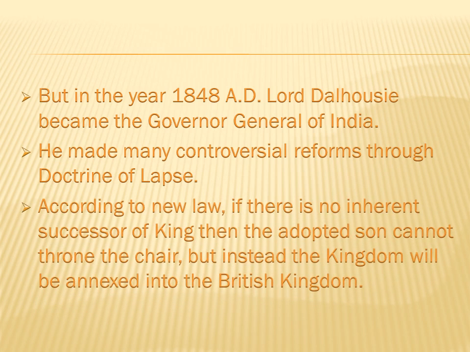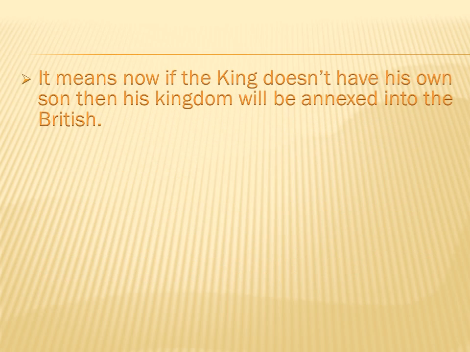According to the new law, if there is no natural successor of the king, then the adopted son cannot take the throne, but instead the kingdom will be annexed into the British kingdom. It means if a king does not have a legal heir or his own son, then his territory will be annexed by the British. This was the new law passed by Lord Dalhousie through the doctrine of lapse.